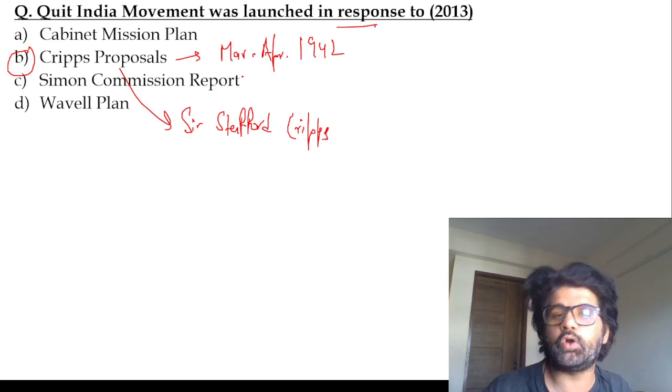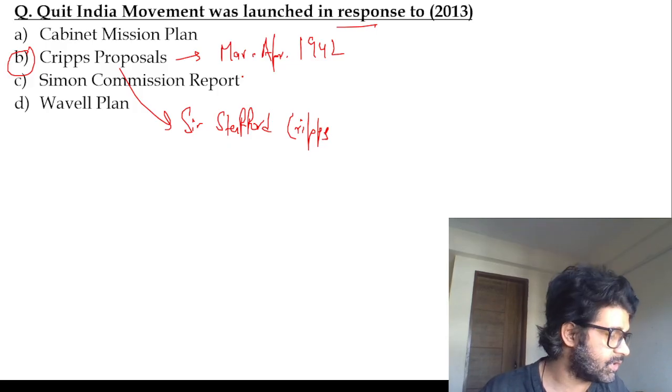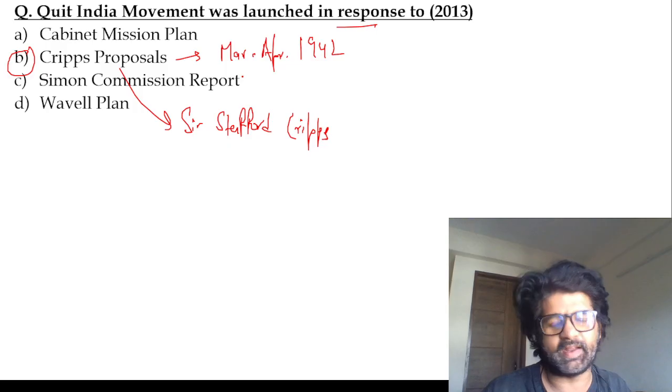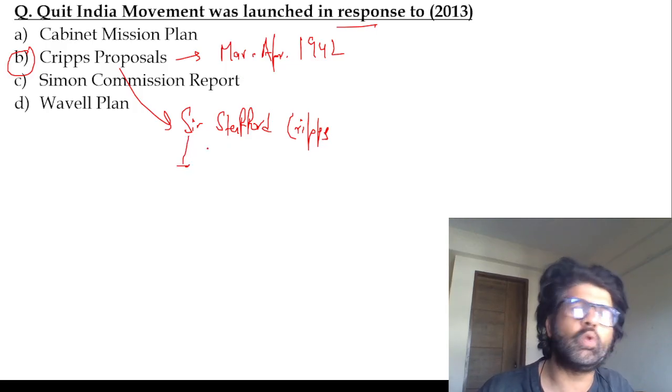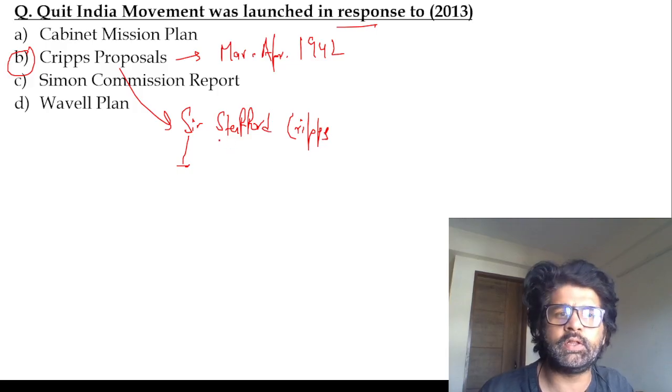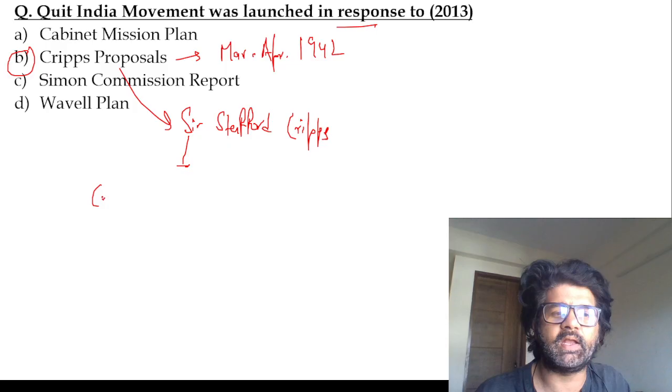We did not like it. We did not like dominion status. We were like, it's a post-dated cheque. Sir Stafford Cripps was a good guy, but he was not allowed to work by Winston Churchill and others. They wanted this thing to fail, and then he came again in the Cabinet Mission.